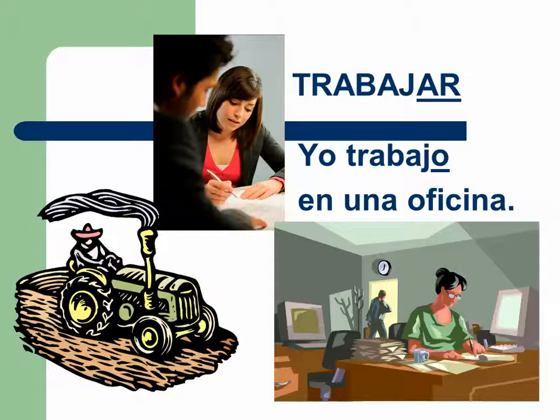Trabajar. Yo trabajo en una oficina. So notice, we're just taking off that AR and we're putting an O. So it's still trabaj. So it's trabajo. Trabajar. Yo trabajo en una oficina. And you can remember that the O goes with yo. So yo is me, I, and it's always going to be yo trabajo. The O is always going to be for me. En una oficina. Yo trabajo en una oficina.